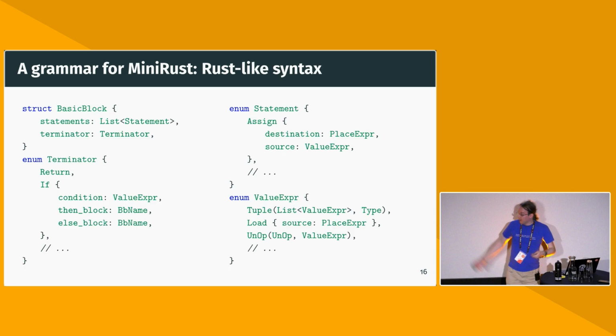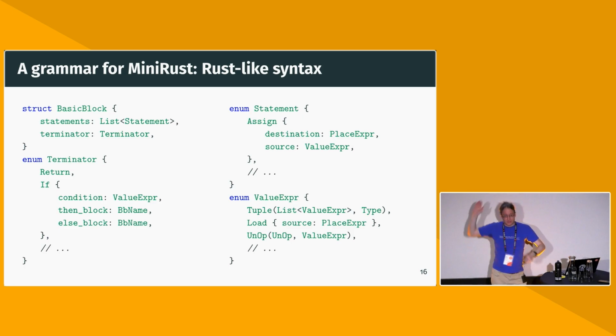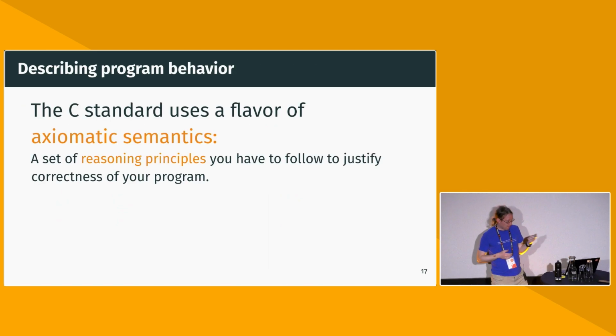So this should be abundantly clear to everybody who's learned like a few weeks of Rust. It's just very basic Rust data types, right? Probably just after the first week already. So basically, in terms of the syntax, we are done because we don't actually care about a concrete syntax. So we don't need a parser or anything like that. We only need to represent the concept of the program.